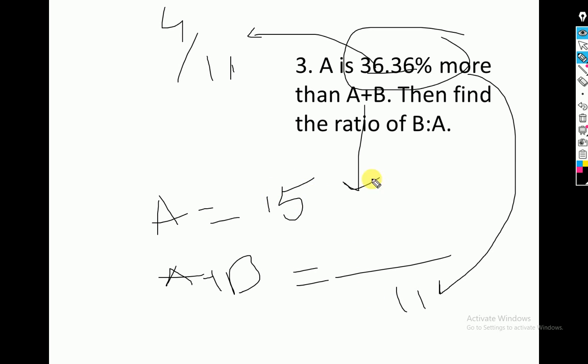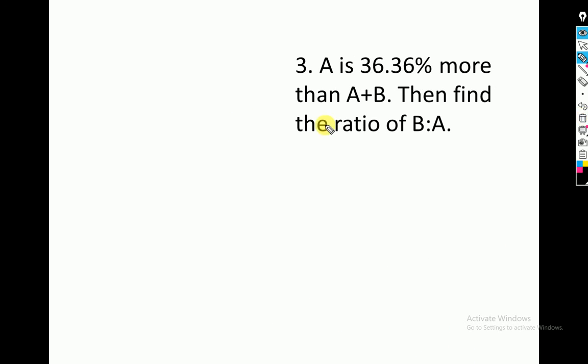Now we have to find the ratio b is to a. So from here we have to find the value of b first. b here is 11 minus 15 equals minus 4. So the value of b is to a is minus 4 by 15. As simple as that.